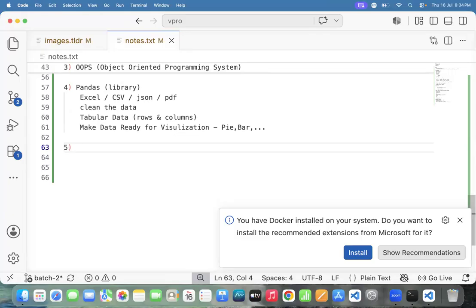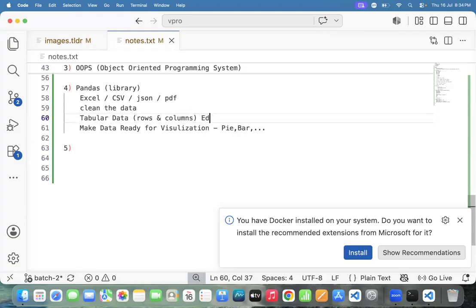Now, Pandas is a library that extracts data from Excel, CSV, JSON, but here it is tabular data, rows, columns. In Excel we have rows and columns, and CSV also, whereas JSON and PDF will not have rows and columns. How will that be handled? Inside the Pandas library, we have a predefined function, the DataFrame function. It will read your JSON data and make rows and columns. It will read your PDF data and make rows and columns.